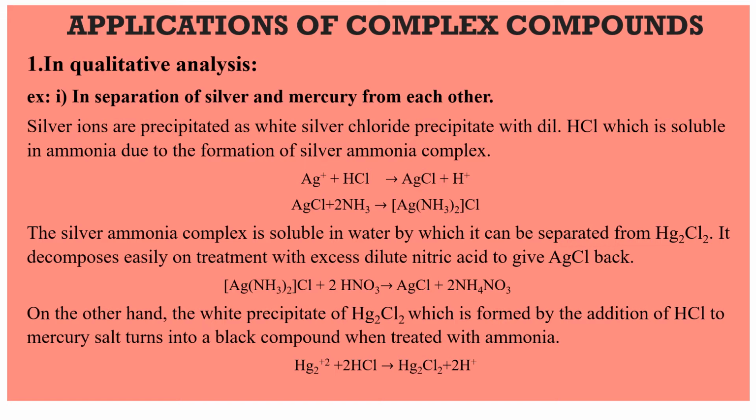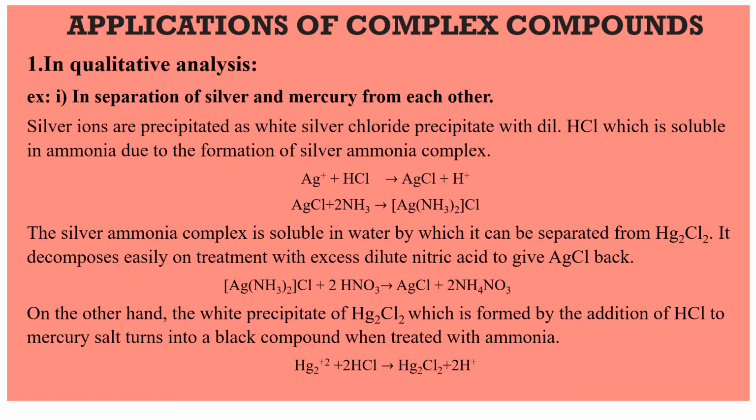Example number 1, in separation of silver and mercury ions from each other, how silver and mercury can be separated. Let us learn how they can be separated. First, you should notice one point, students. Silver ions, when treated with dilute HCl, form a white precipitate of silver chloride.